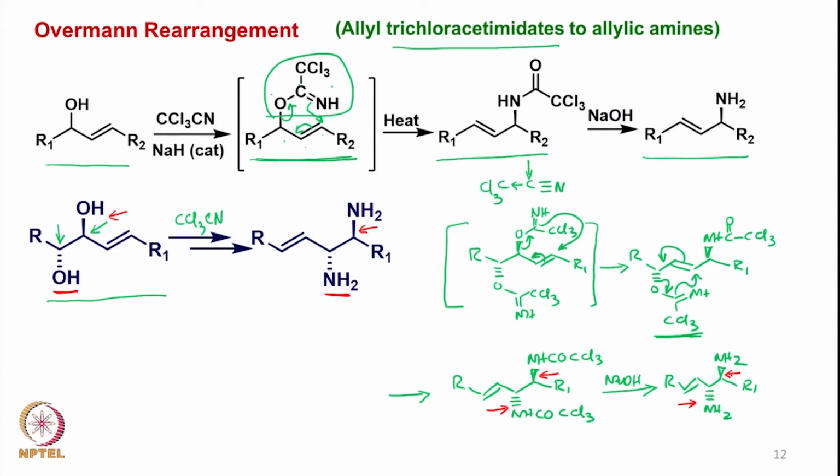So we start with a vicinal diol and we get the vicinal diamine, but with the stereochemistry well defined. So this is a very interesting Overman rearrangement, which is extremely useful in organic synthesis.